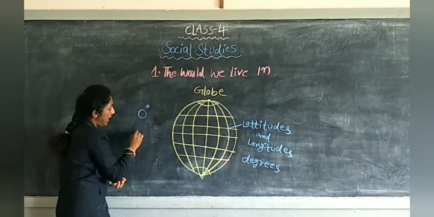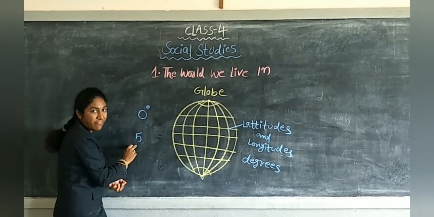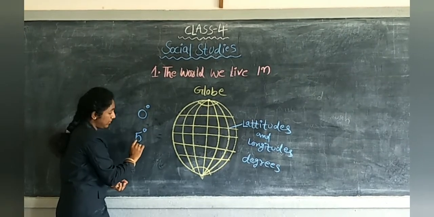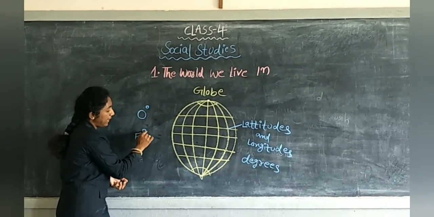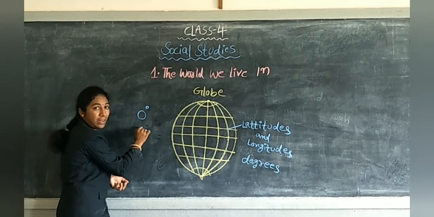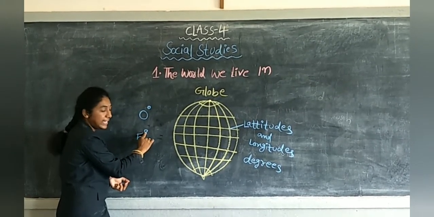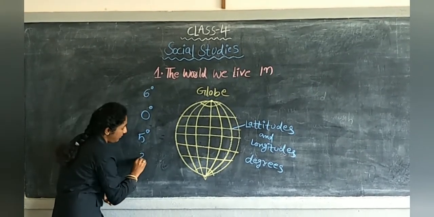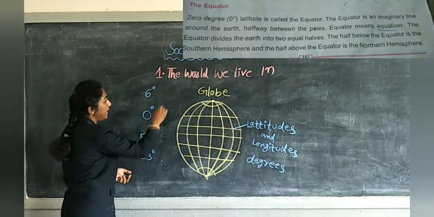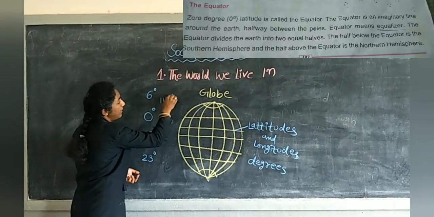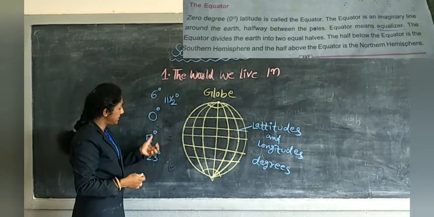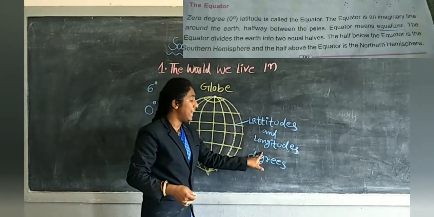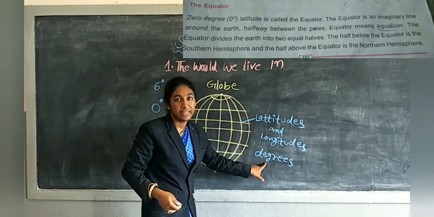0 degree. And look here. What is this? 5. 5 degrees. Degrees means on the top of the number we can write a small circle. This indicates degree. 5 degrees, 6 degrees, 23 degrees and 11 and half degrees. Like that, degrees. This small circle indicates degrees. So, latitudes and longitudes we can measure in degrees.